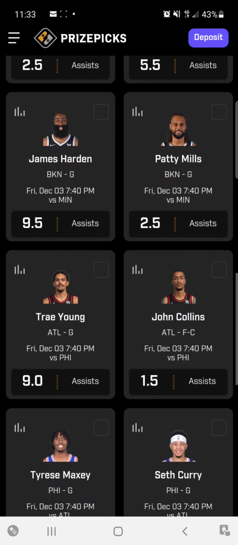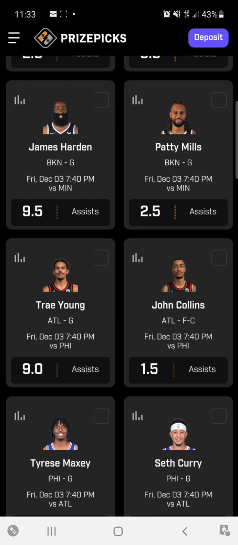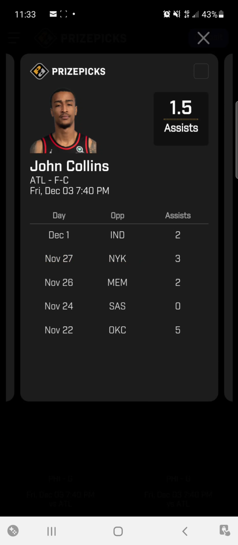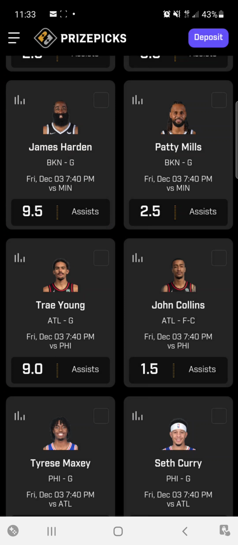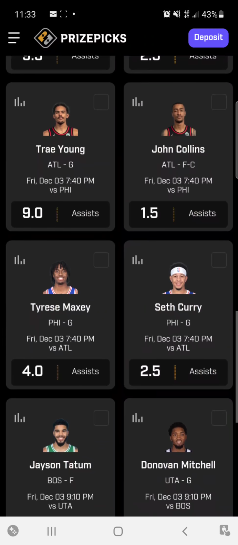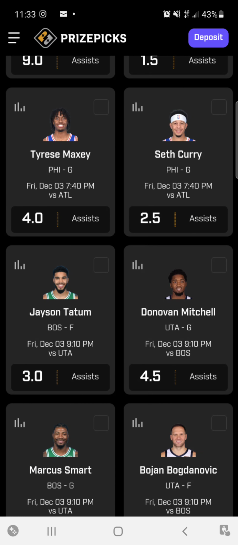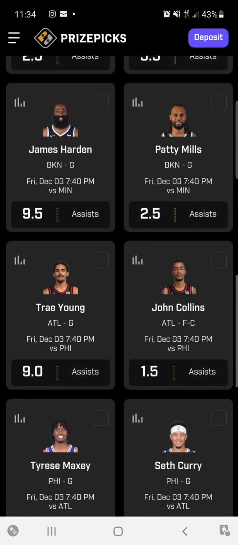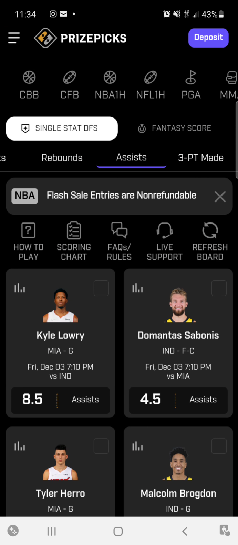I don't just blindly go in and say, oh, John Collins 1.5, that's probably a decent hit rate on him, he's hit that most of these times. We're looking at how he matches up and what it looks like, more so than how they've done on their hit rate. So I stay away from assists.